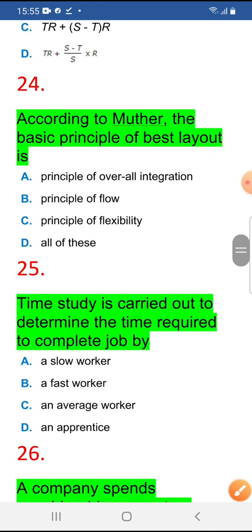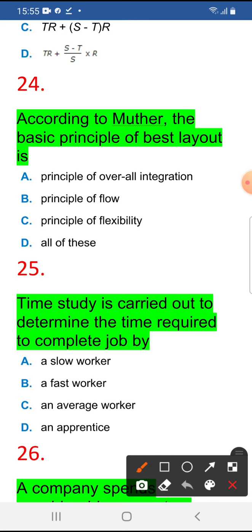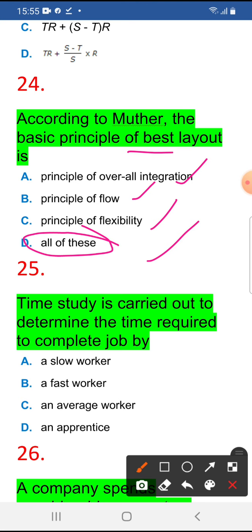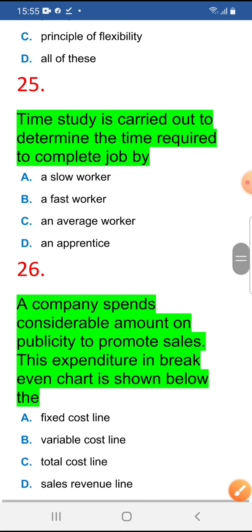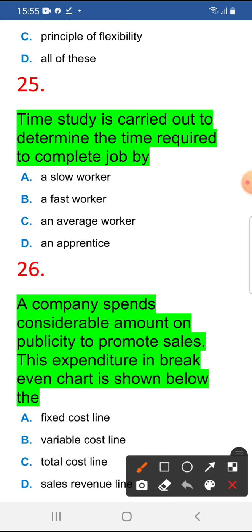According to Mother, the basic principle of the best layout is which of the following? Principle of overall integration, principle of flow, principle of flexibility. So all of these are basic principles of Mother. Next, time study is carried out to determine the time required to complete a job by an average worker. This is important.